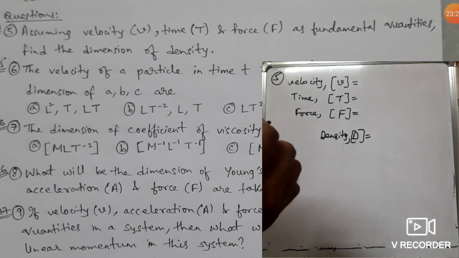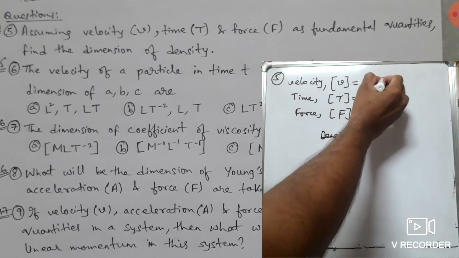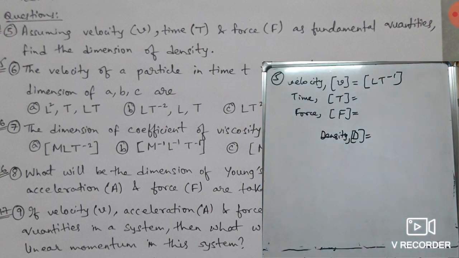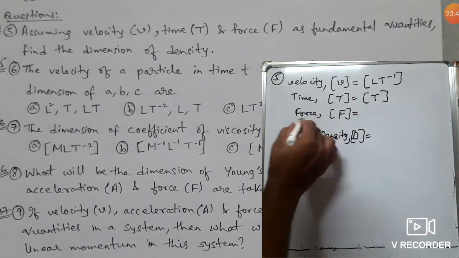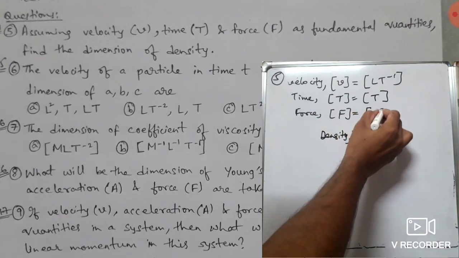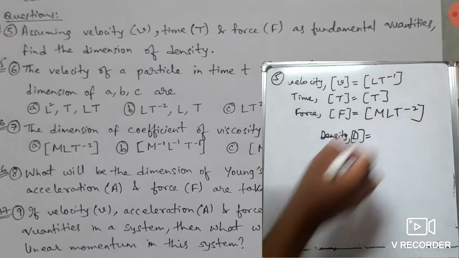Now on the board we can see that the dimension of velocity is L t to the power minus 1. The dimension of time is t and the dimension of force is m L t to the power minus 2.